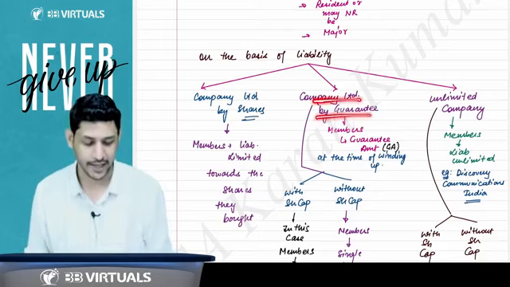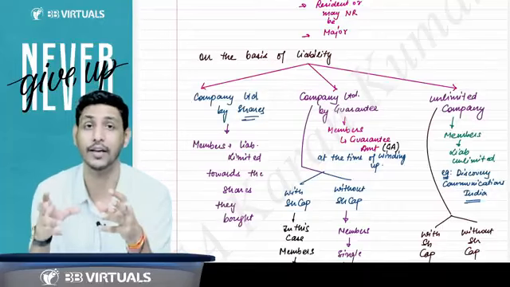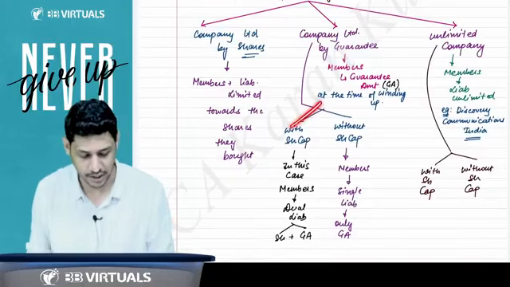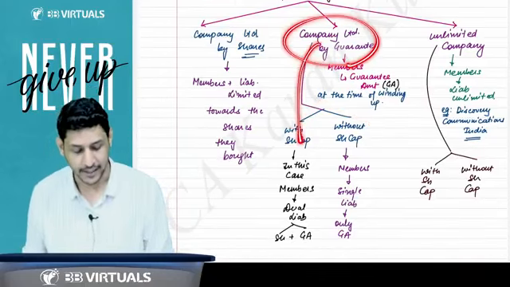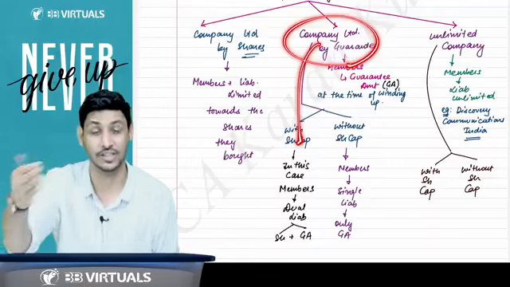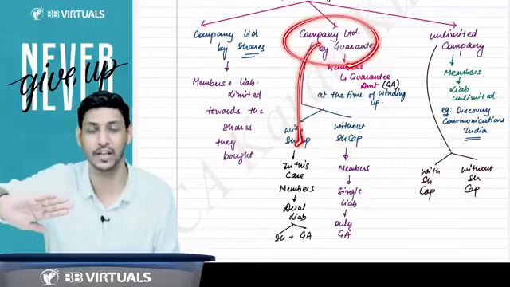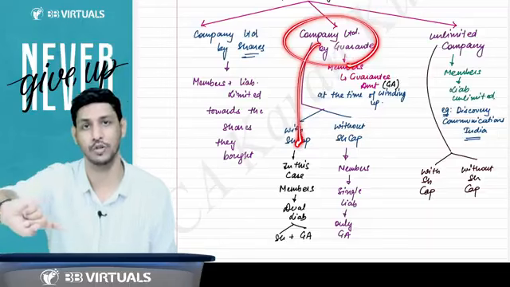What is a company limited by guarantee? Company limited by guarantee means they have guaranteed an amount that they will give at the time of winding up. This can be with share capital or without share capital. Means a company limited by guarantee can be with share capital. Then the member will have dual liability because shares are also there. So they have to pay the amount of shares also during the lifetime of the company. And when the company goes into winding up, they have to give the guarantee amount also.